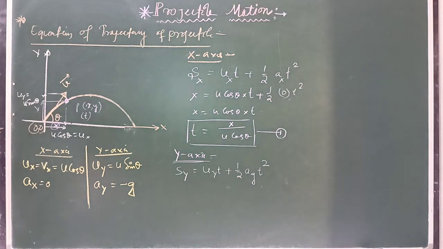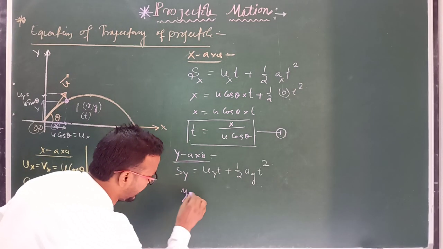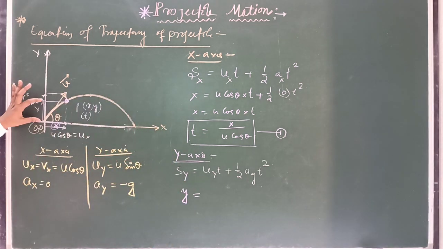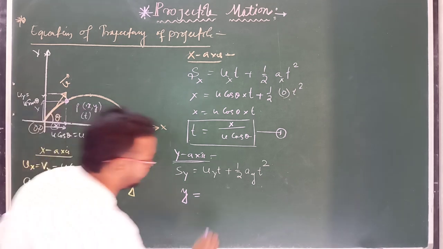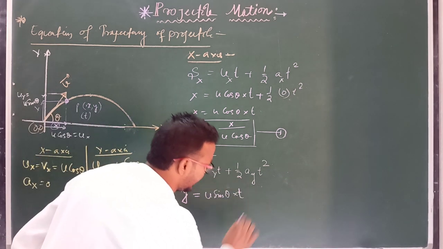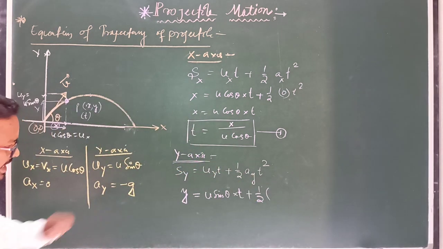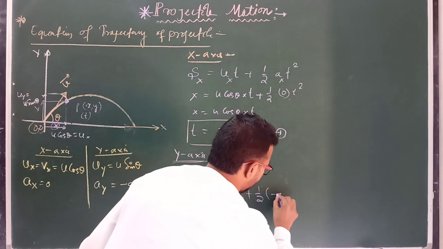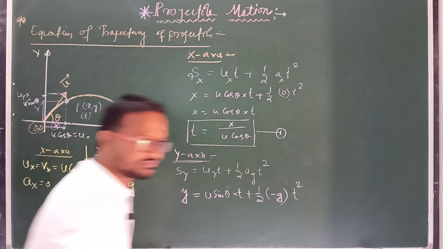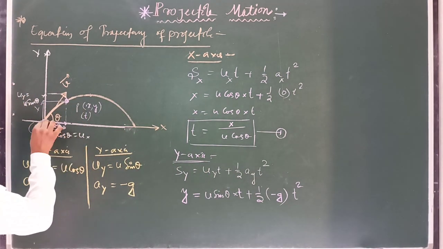Now use all the values. Along the y axis we write sy, so we can write y equals uy, the initial velocity along the y axis, u sin theta, into time t, plus 1 by 2, acceleration is negative here, so minus g into time t square, because the particle takes time to reach this point